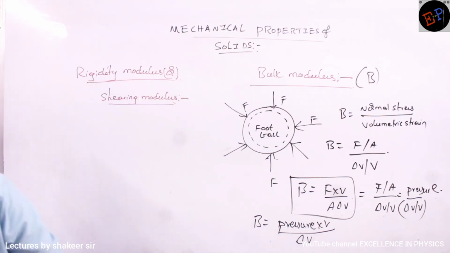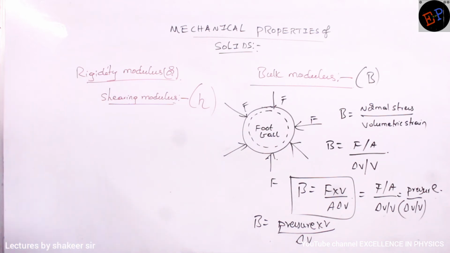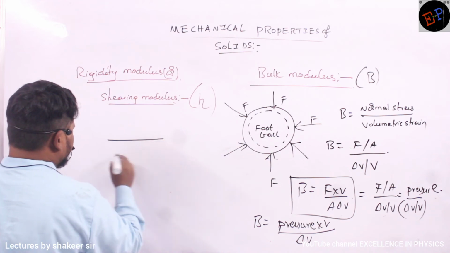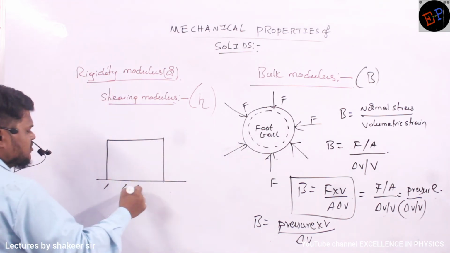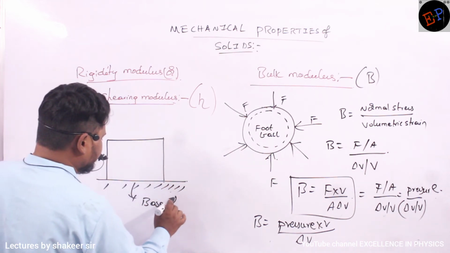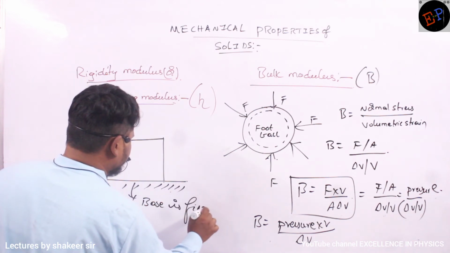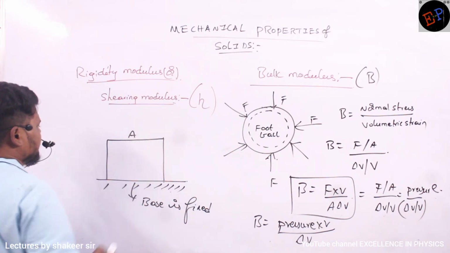So it can be represented by eta, or you can represent by R, anything. Okay. So what is meant by shearing modulus? For example, this is a box which is fixed to the base of any body. So here base is fixed. Okay. Now topmost surface area is A.